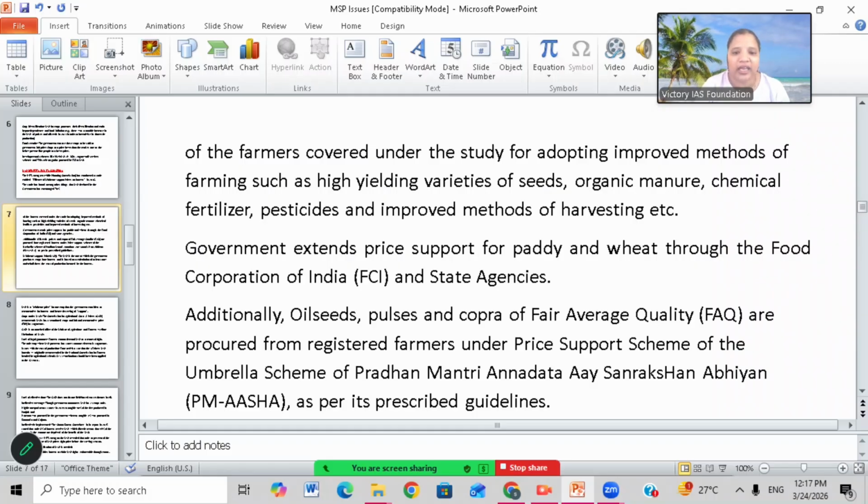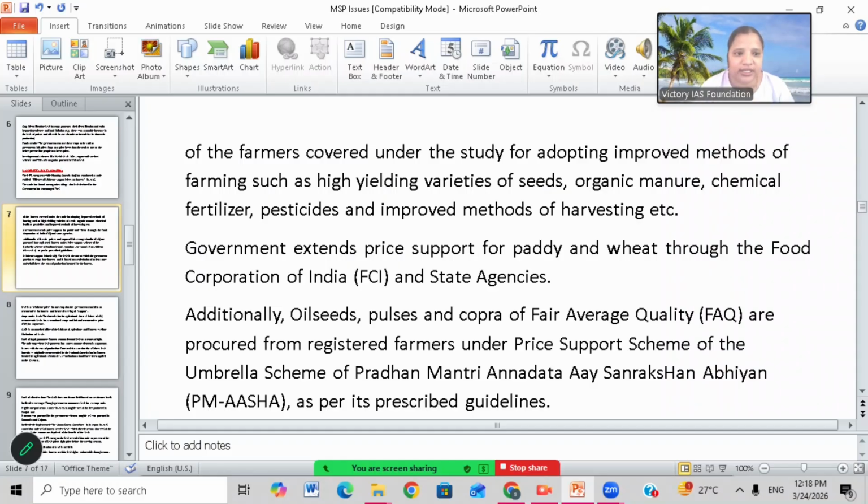That's why they are using many advanced techniques in farming, like high yield varieties of seeds, good quality seeds, organic manures, and chemical fertilizers, pesticides, and improved methods of harvesting the crop, crop storage, sowing, etc. In harvesting also they are taking good care.